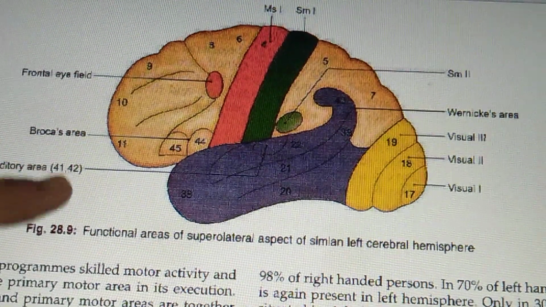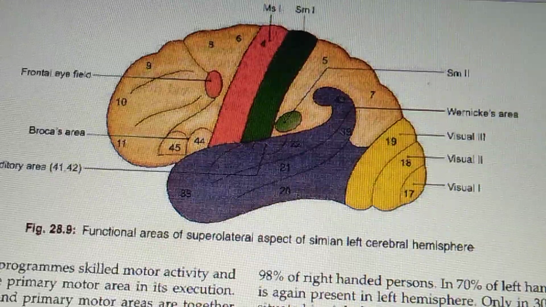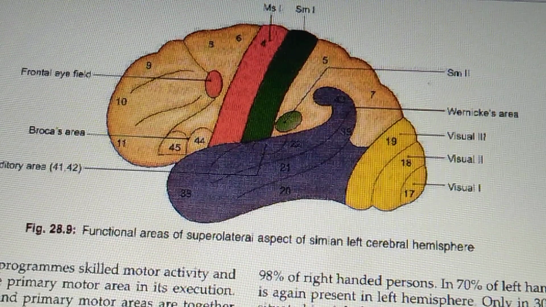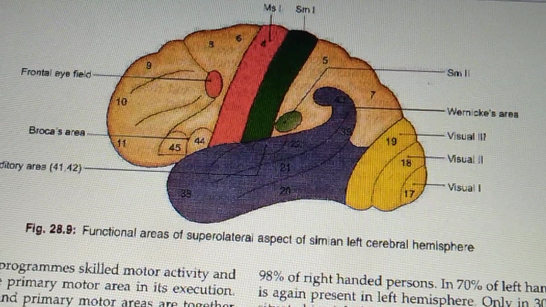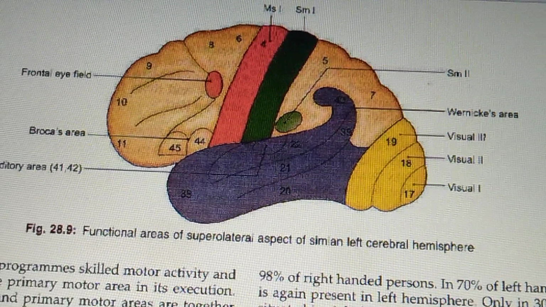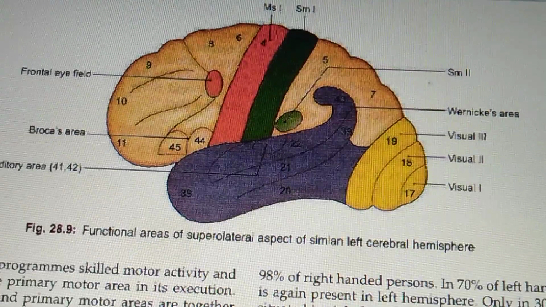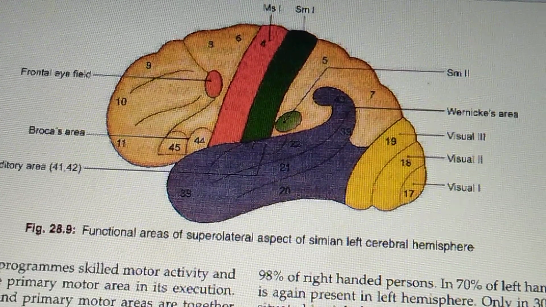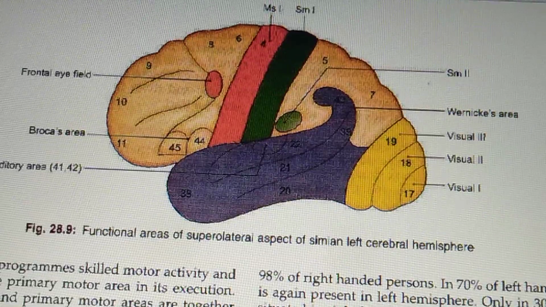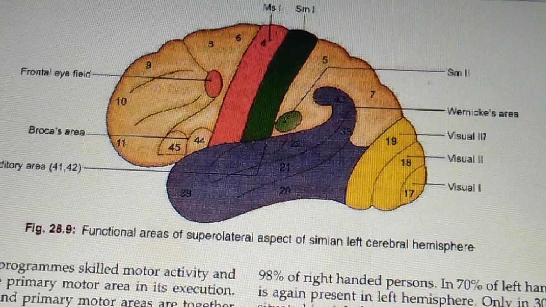This corresponds with areas 41 and 42 of Brodmann. The medial geniculate body of the thalamus is the principal source of the fibers ending in the auditory cortex, with these fibers constituting the auditory radiation. There is a spatial representation in the auditory area with respect to the pitch of the sounds, right?